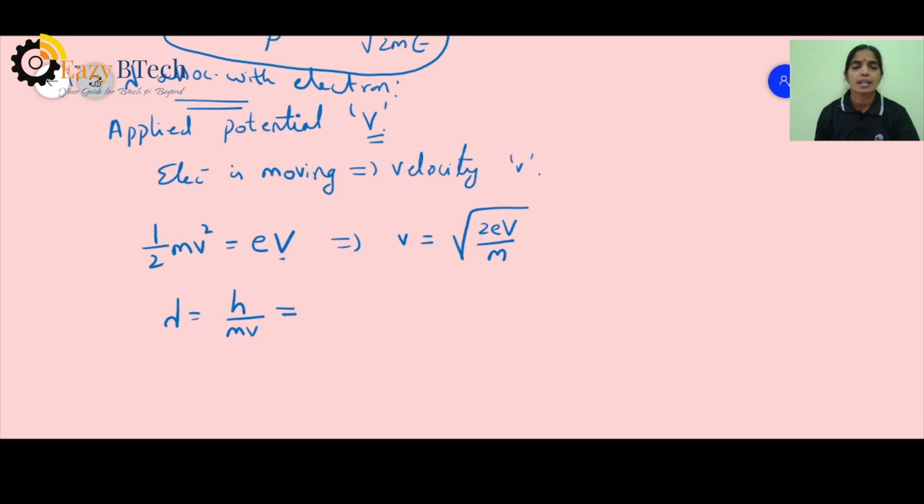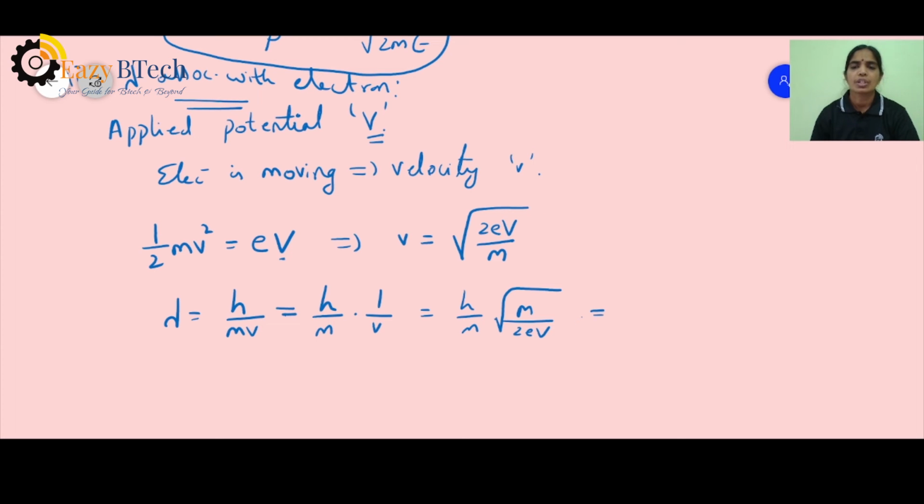So I'm rewriting this as h by m into 1 by v. The same thing could be written as, because you know that the velocity is represented as root of 2eV by m, 1 by v becomes m by root of 2eV. So lambda equal to h by m into 1 by v, and in place of 1 by v, I am writing m by root of 2eV.